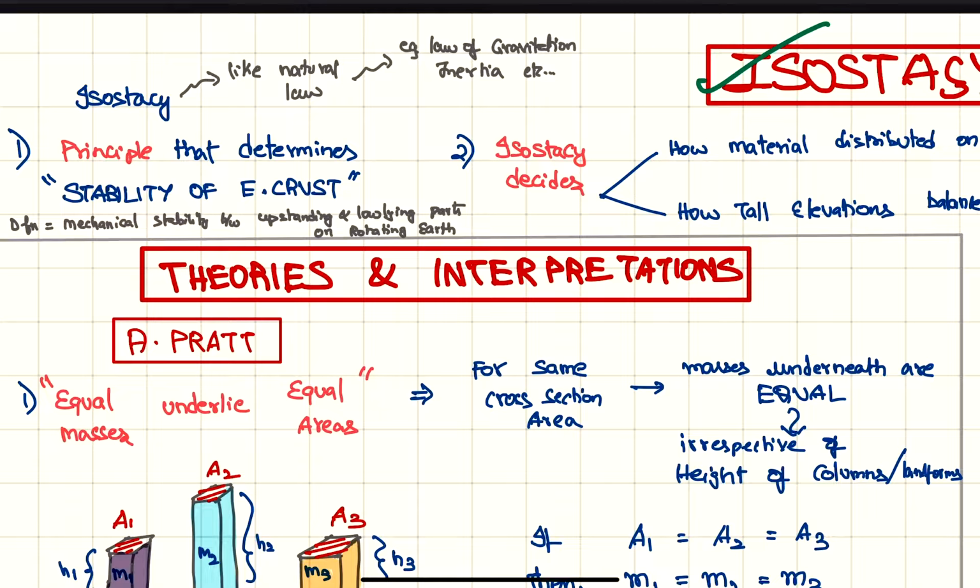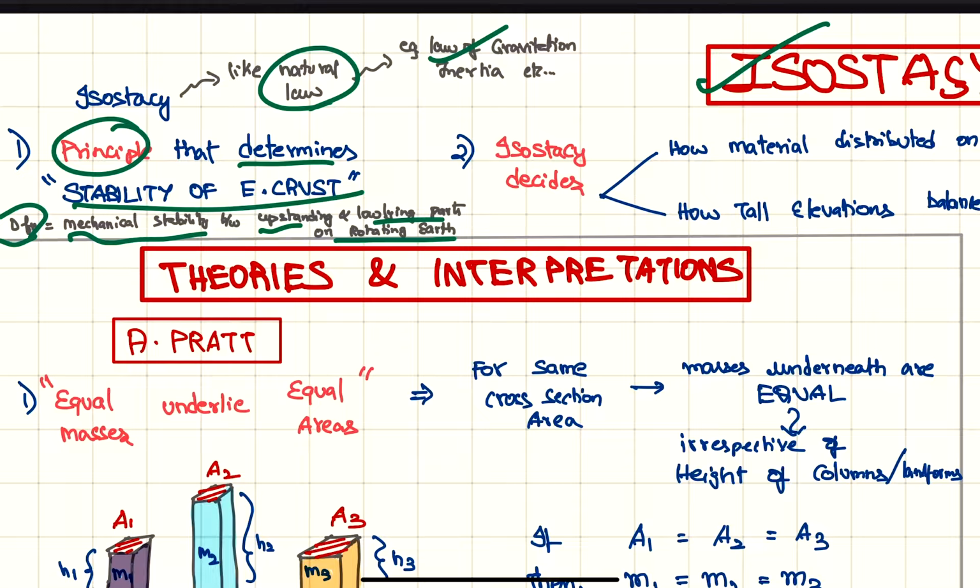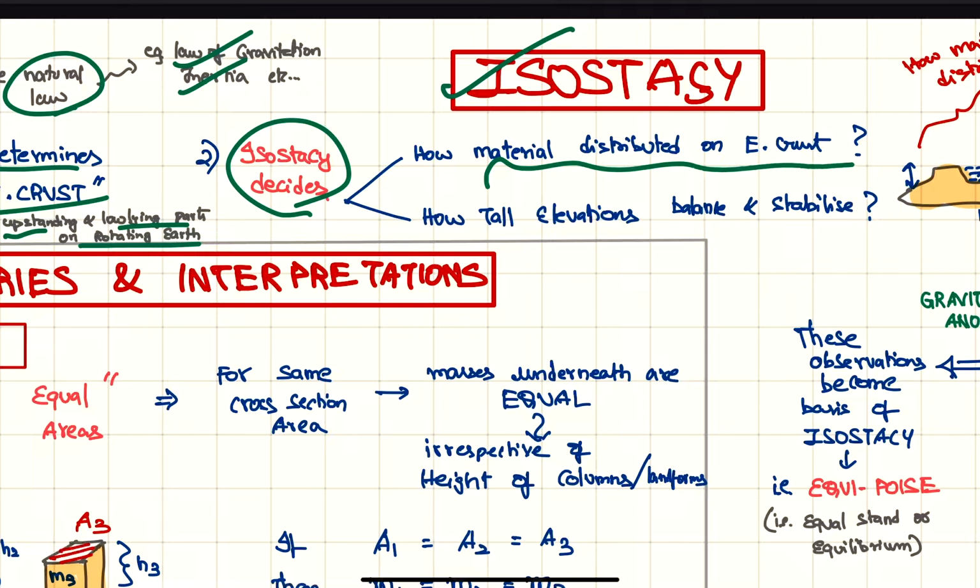So isostasy can be defined as the mechanical stability between the upstanding and low-lying parts of the rotating earth. So it is a principle that determines the stability of earth crust. It is like a natural law, like the law of gravitational inertia. Isostasy decides two things: how material is distributed on earth crust, and also how tall elevations are able